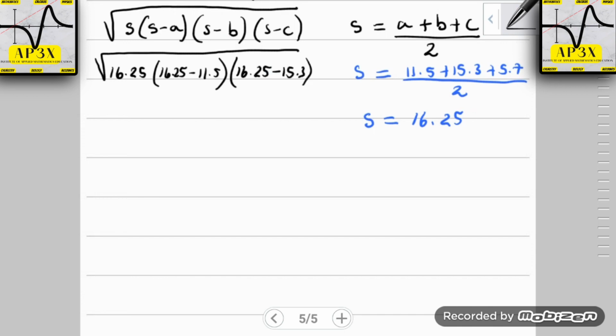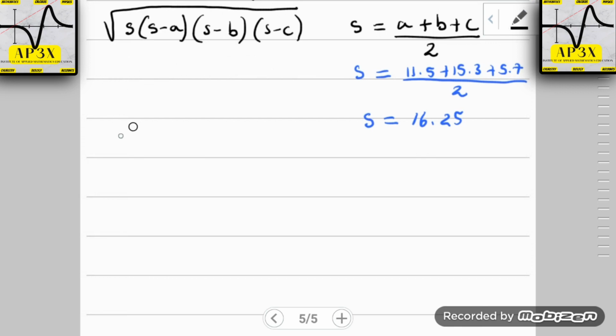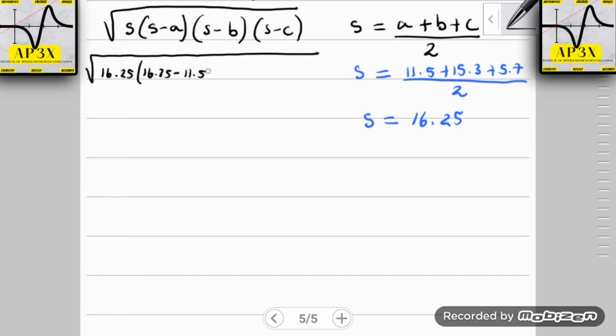And therefore, I think I might be running out of space. Let's just do that again. Might be running out of space here, guys. So let's do it a little bit smaller. So that's 16.25, open bracket, 16.25 take away 11.5, 16.25 take away 15.3, and 16.25 take away 5.7.